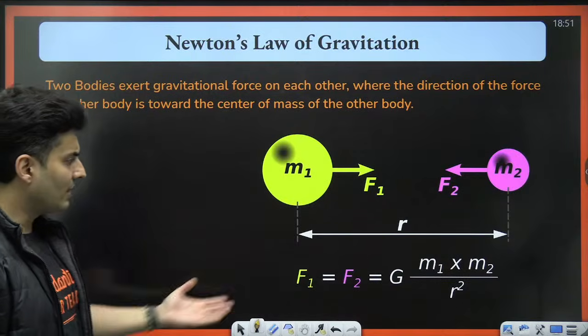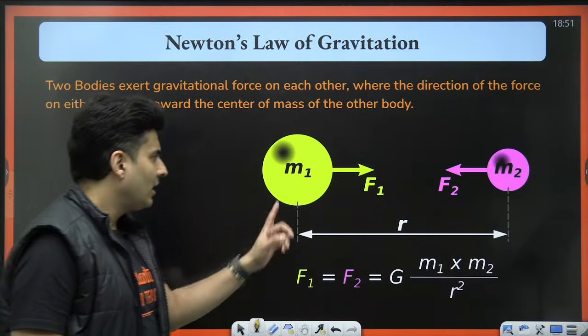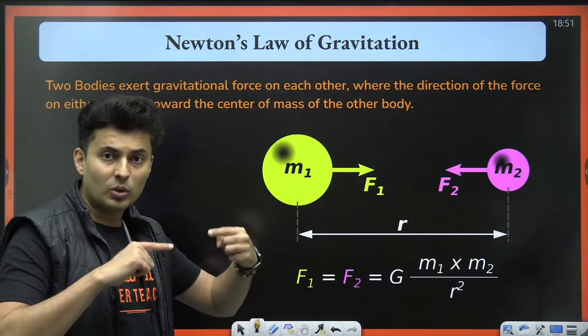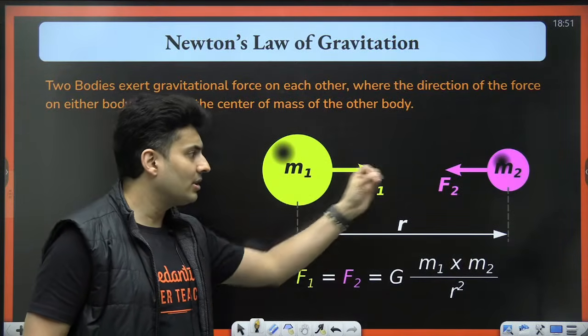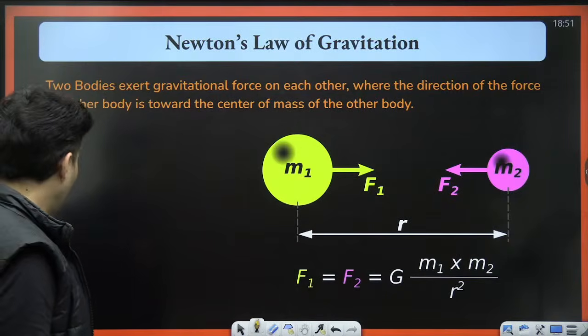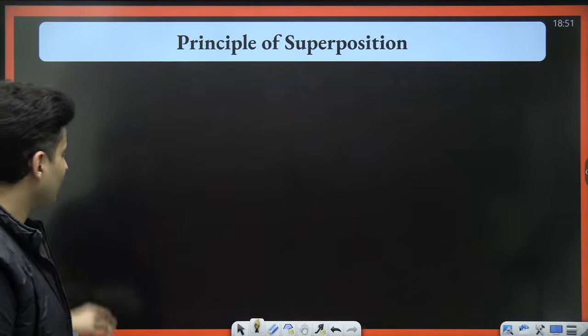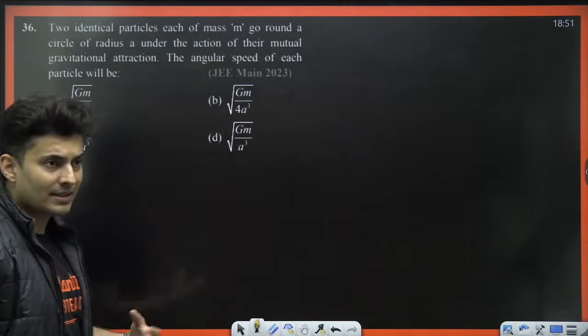Also, the force value is G m1 m2 by r square, and these forces are mutually equal but opposite, and they act on two different bodies. If one is action, the other is reaction by Newton's third law. That's what I told you. And I told you about the principle of superposition as well. So let's see some questions.